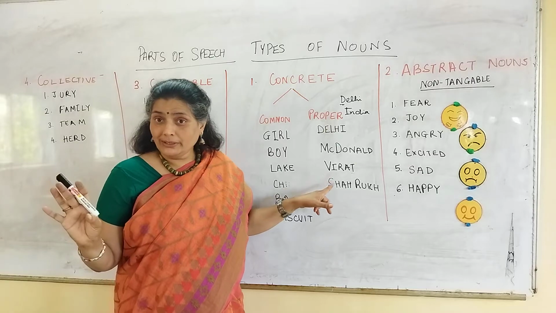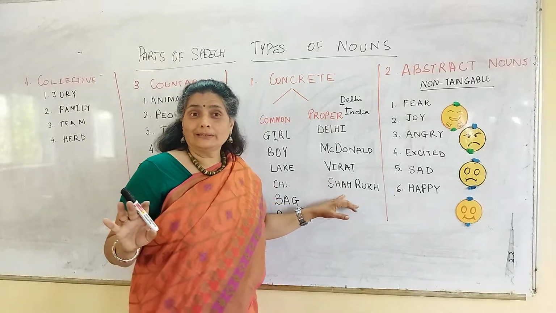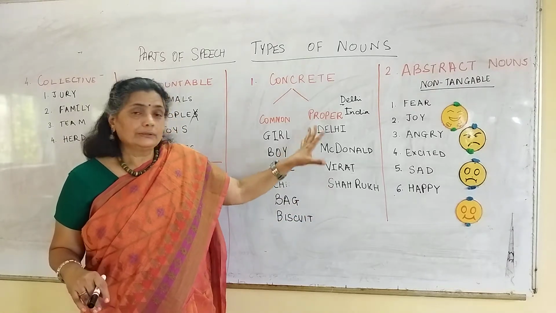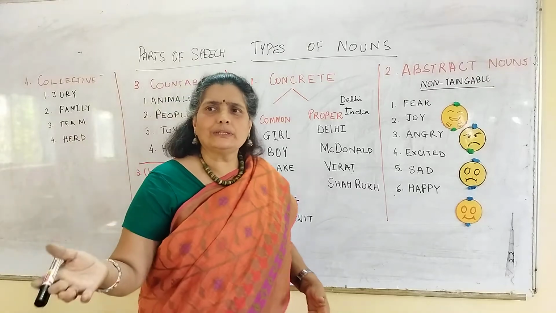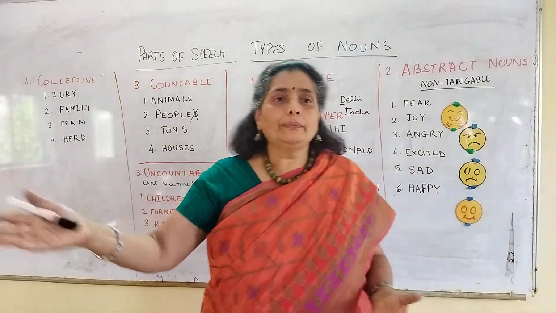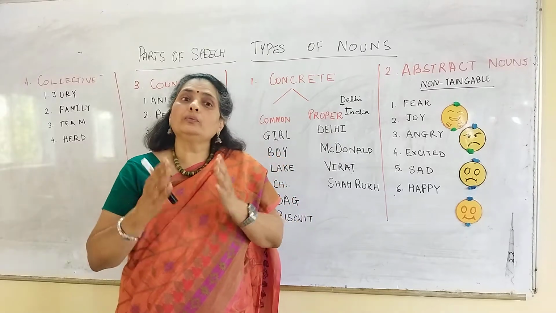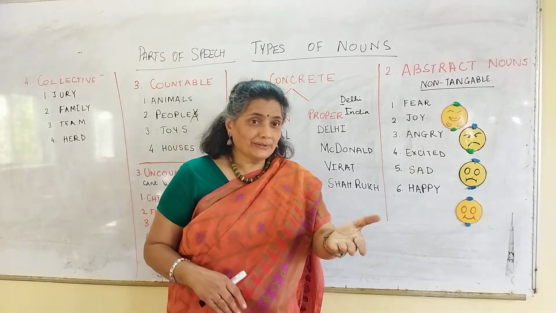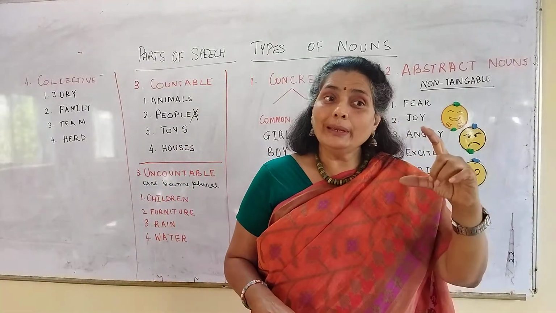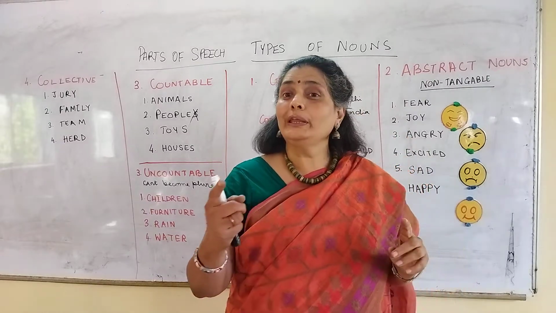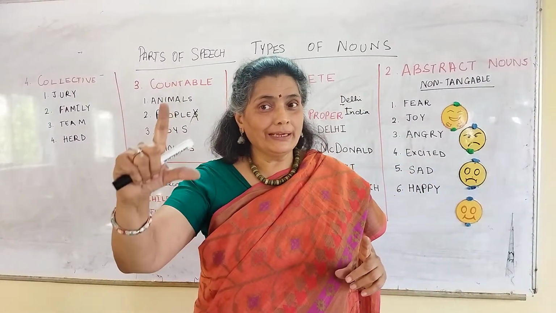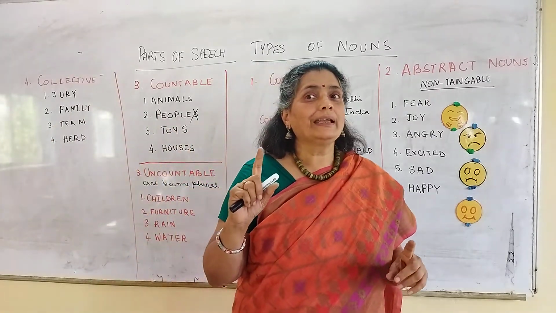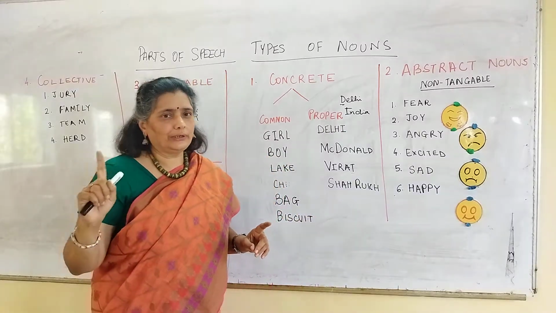Virat, the famous cricketer, yes, and the handsome actor Shah Rukh Khan. S will be capital, V will be capital. This is proper. Take any other country's name. Australia, New Zealand, Philippines. P, the first letter will always be written in capital. This includes your names as well. Your name is? Prapti. So the first letter will be P and in capitals. Your name is? Kavita. The first letter will be K and in capitals. Karan. First letter is K, and it will be in capitals always. This is the rule that you need to remember.